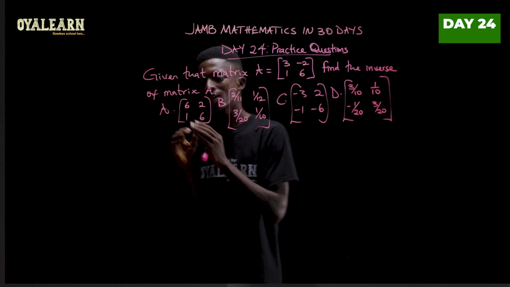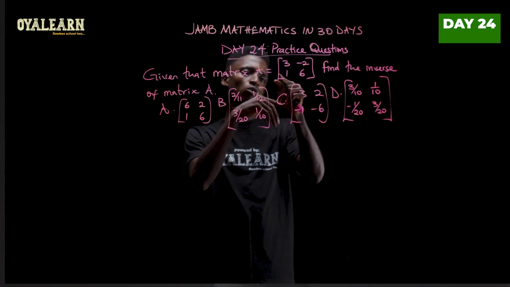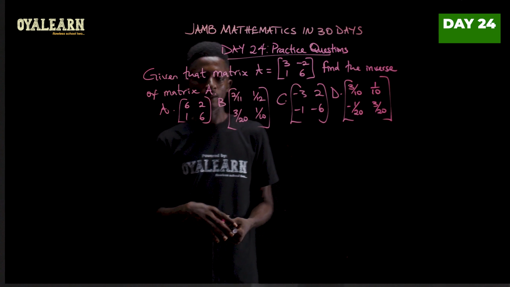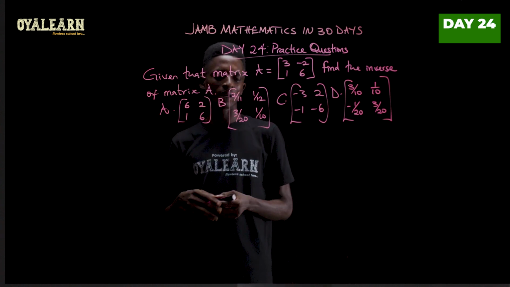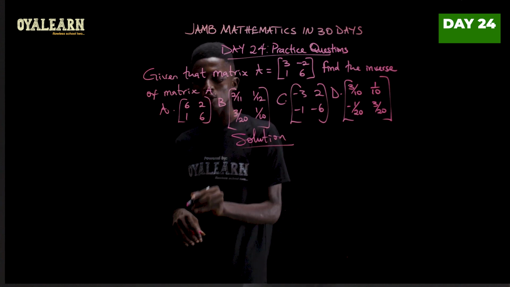This question says, given that matrix A is 3 minus 2 1 and then 6, find the inverse of A. So to find the inverse of matrix A, remember the equation for inverse of a matrix.